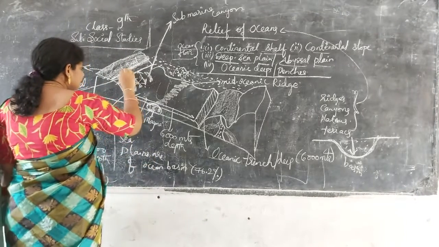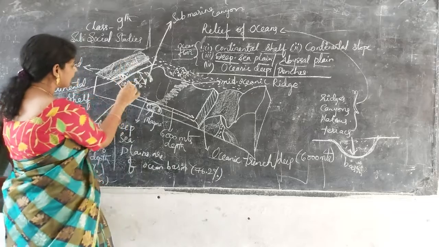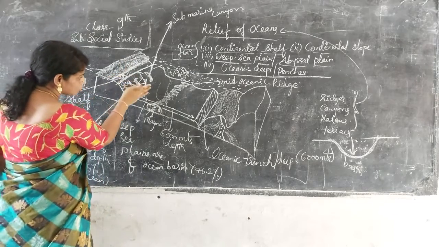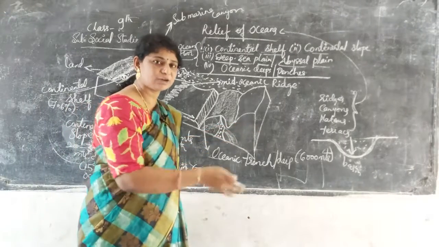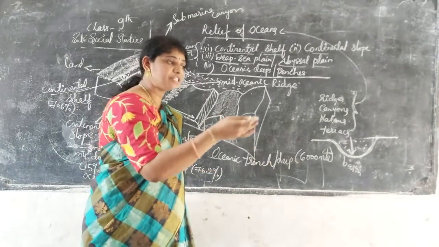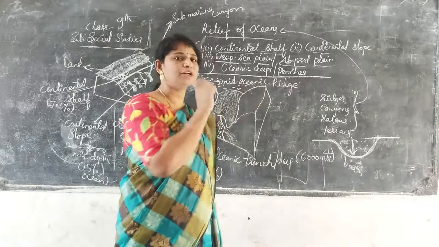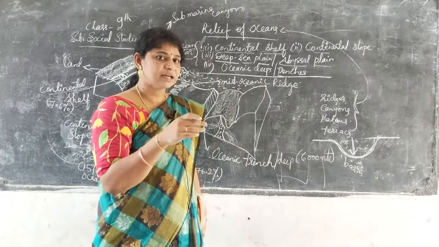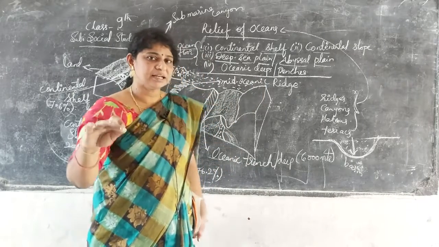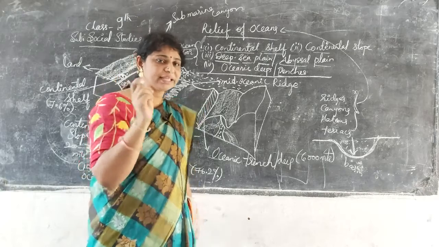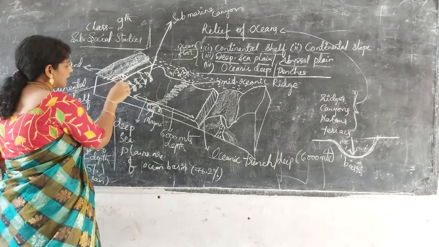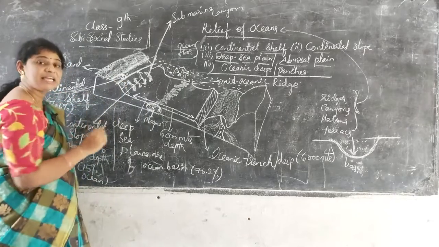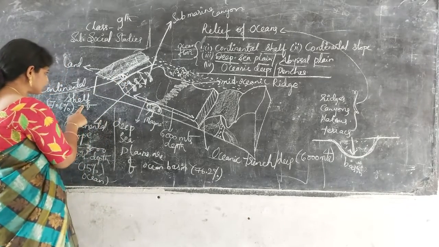So this is the area between the land and sea. As we go along the depth slope of the sea, only up to a certain extent can a person go by walking. Afterwards, only if he knows swimming can he go into the sea; otherwise in the depth he may sink and die there. So the place between the land and sea is called the continental shelf.